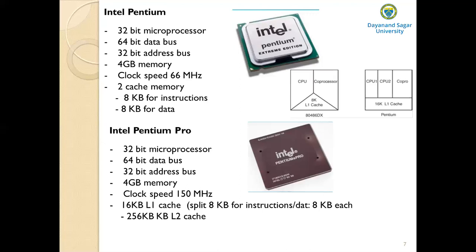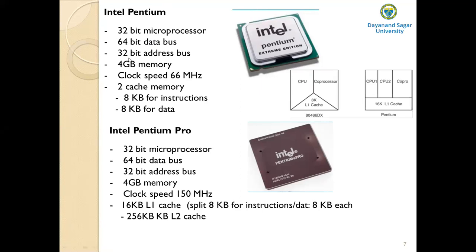So after 8036, we have 80486, which is also a 32-bit microprocessor. Then we have Pentium microprocessors from the Intel Corporation. Pentium is also a 32-bit microprocessor. See the increase in the width of the data bus. It is a 32-bit microprocessor, but it has a 64-bit data bus.